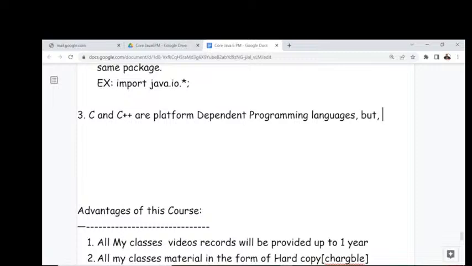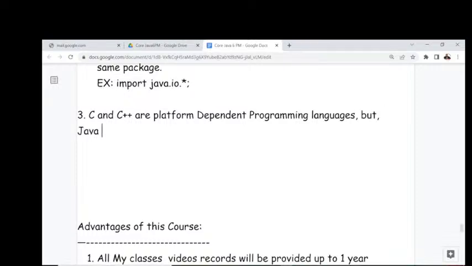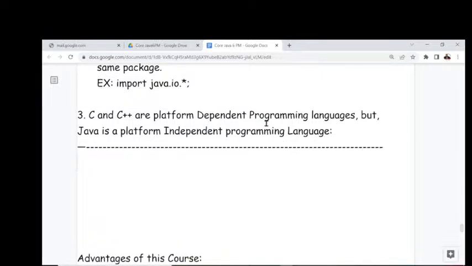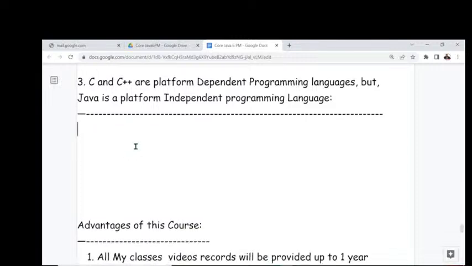C and C++ are platform dependent programming languages, but Java is a platform independent programming language. Java is a platform independent programming language. C and C++ are platform dependent programming languages, but Java is a platform independent programming language. All of you observe carefully.